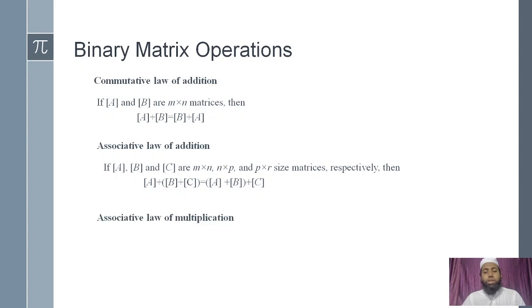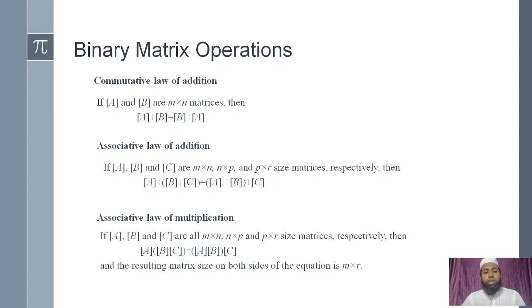Associative law of multiplication is also true, but this is in this way that A into B into C is equals to AB into C. Keep in mind, ये mind में रखो कि commutative law of multiplication true नहीं है, but the associative law of the multiplication is true. A into B into C is equals to A into B into C. ये associative law है. इसके ऊपर हम examples भी लेंगे, लेकिन in detail हमने कौन कौन से law देखे?